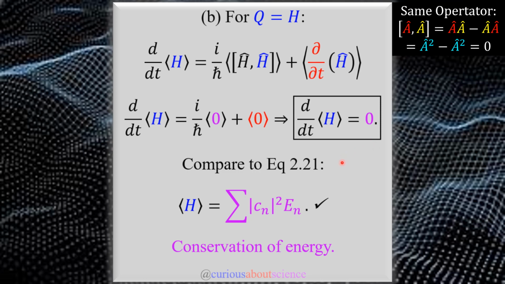And so if we compare this to the remarks of 2.21, we have the conservation of energy restored. And in fact, we can verify this mentally because we know that the summation here leads to a finite number. If I just sum up a bunch of numbers that are all supposed to converge, a discrete set of numbers, I know that that is another number. So the time derivative of a number is 0. So we again recover the conservation of energy equation. It's remarkable to see the consistency built in, but it's nice to see how. All right, moving on then.